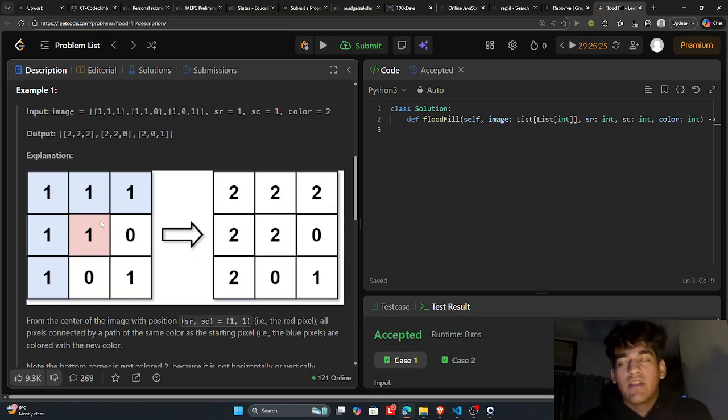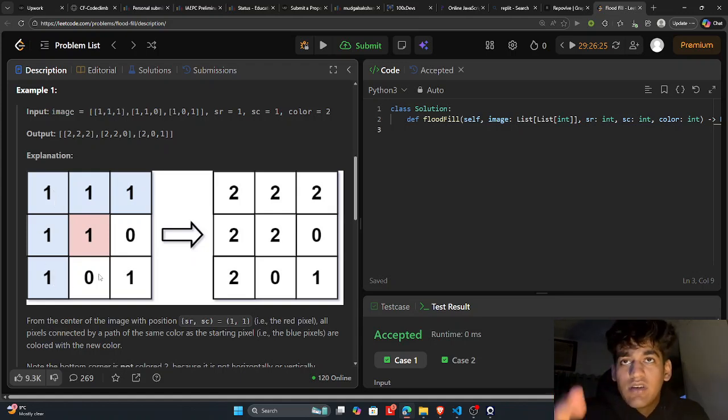So I think you got it. This problem we can easily interpret as one where we have to use DFS. There's no point using BFS here. Around this one, up there is 1, so we'll change it to 2. Of course this one will be changed to 2, and this will be 2, then its right is 2, the left is 2, its down is 2, then 2.